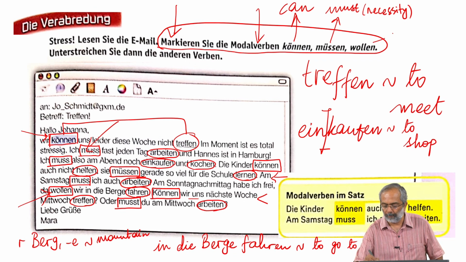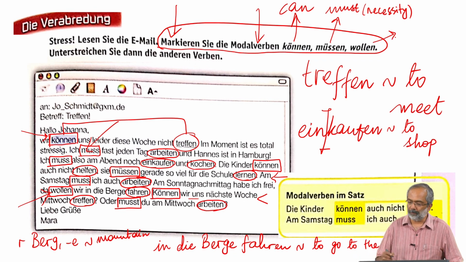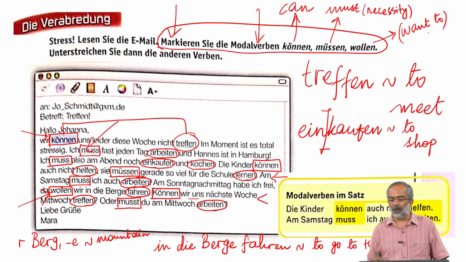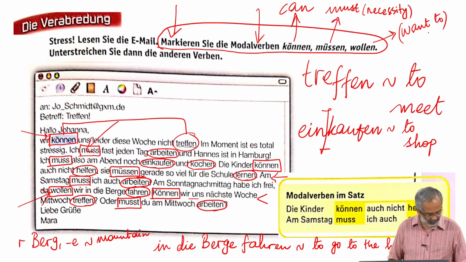And wollen: want to do something. It is not to be confused with I will.